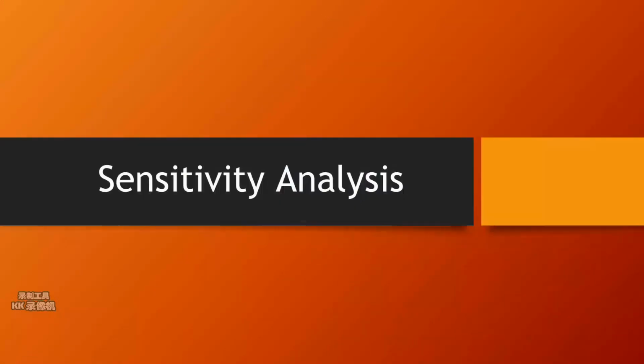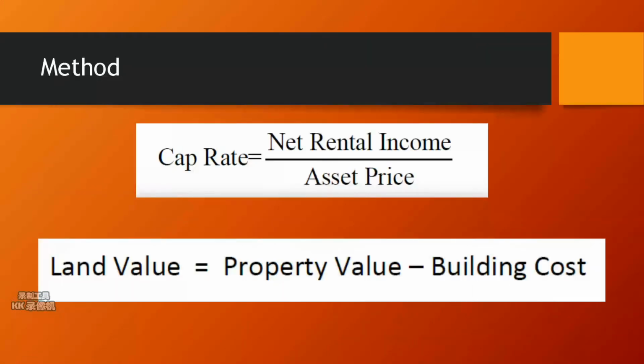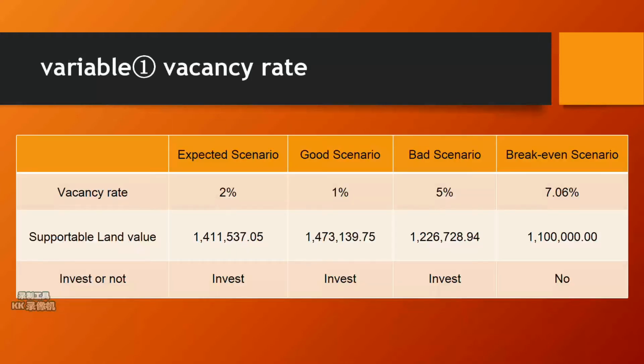For sensitivity analysis, from the case we recognize that it would cost 1.1 million for land acquisition. Only when the land value of the new luxury apartment is larger than the market would we suggest them to invest in it. Hence, we calculate the supportable land value in each scenario. We analyze three main variables that would influence supportable land value.